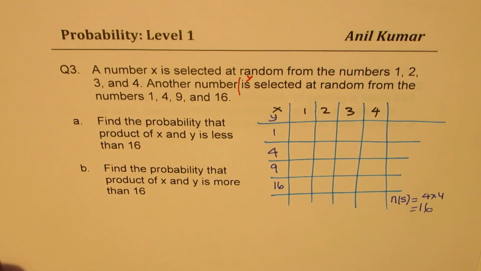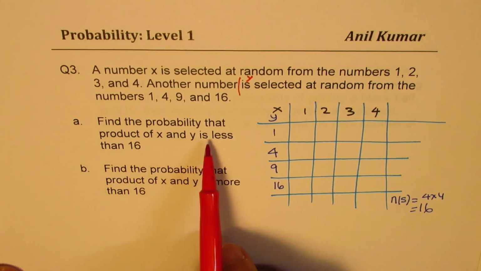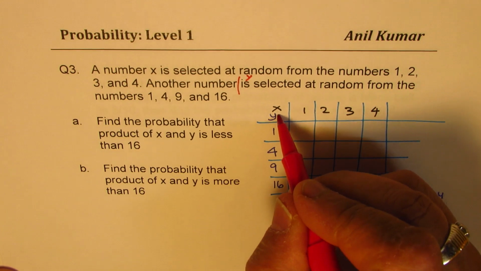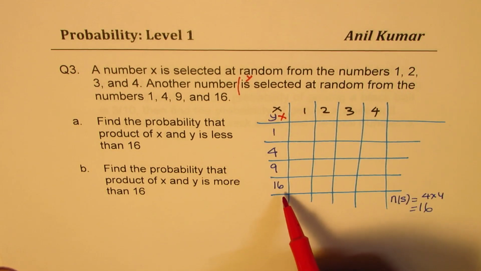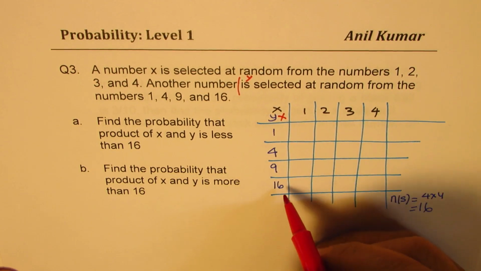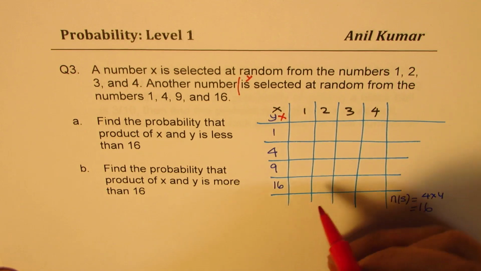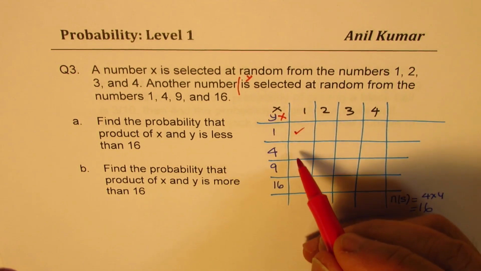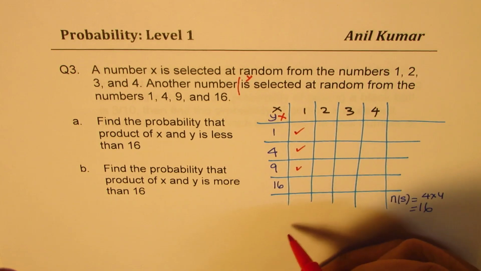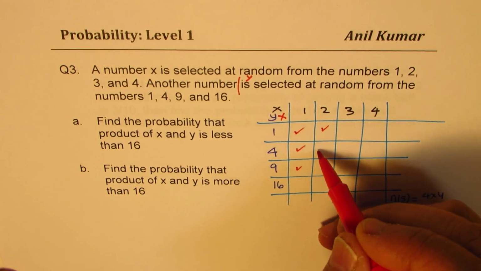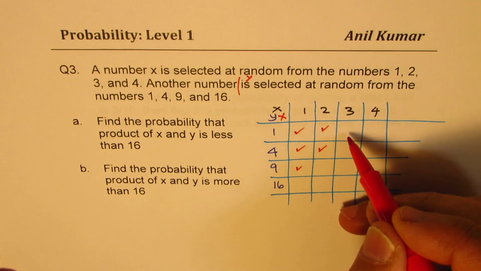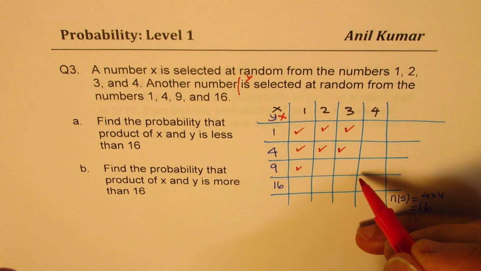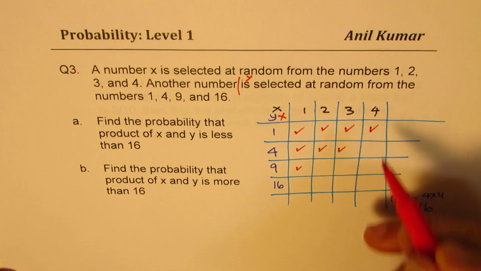First, find the probability that product of x and y is less than 16. So that means if I multiply these two, we should get less than 16. So of course, nothing in this row, right? So less than 16 means, let's put with 1, we could multiply all of them except 16. With 2, we could multiply these two. With 3, we could multiply 4 times 3 is 12, so that is fine. And with 4, just 1.